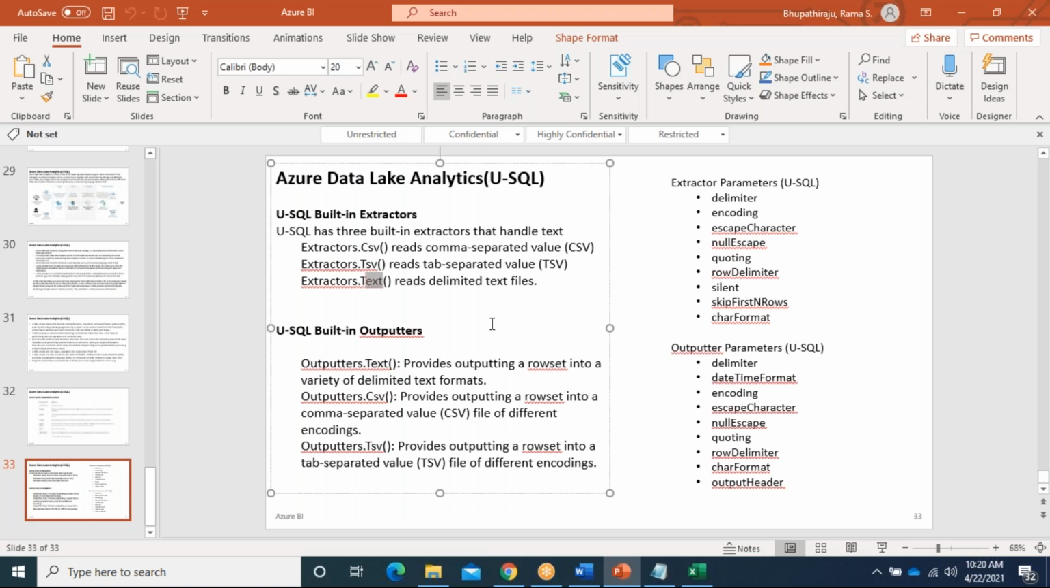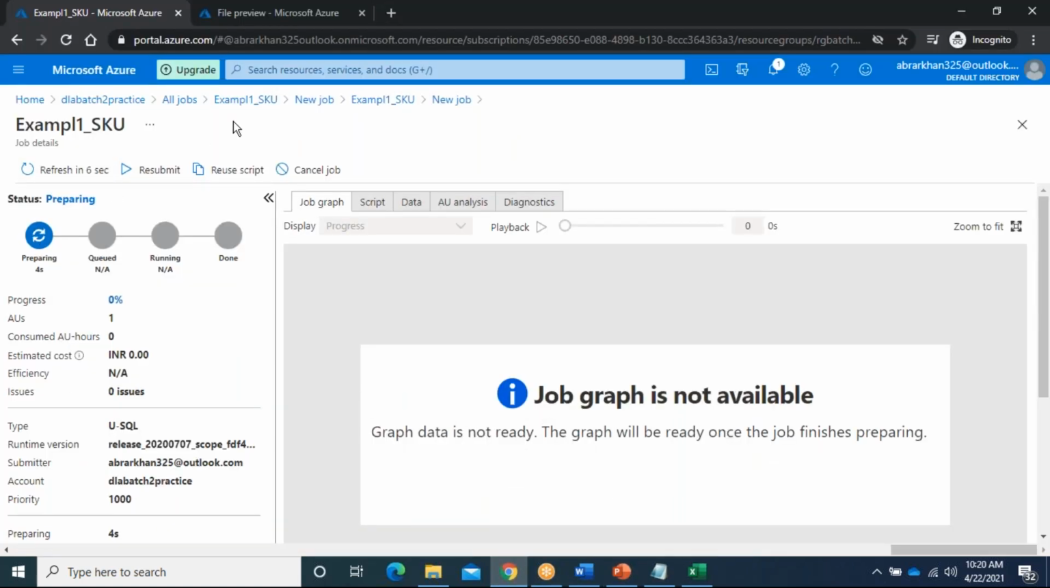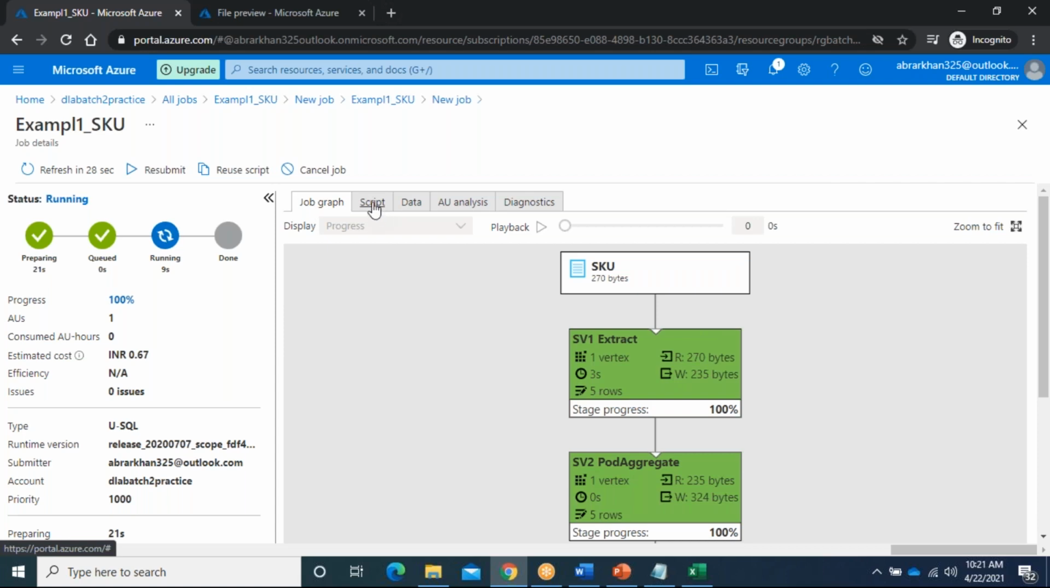Tomorrow onwards we will use different functions and different use cases. Mostly I will cover tomorrow, Thursday, or Friday. Friday, Saturday I will cover most of the examples. Today what you can do is play with it. I will upload the script. While doing output, for input you can use the same folder. Once it is done, I will show you.